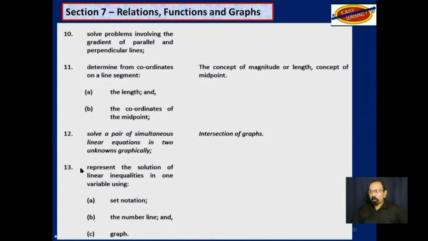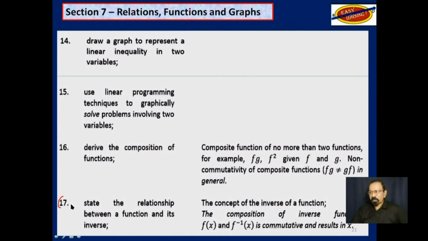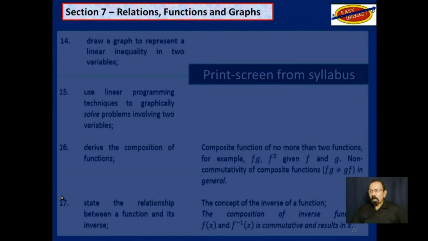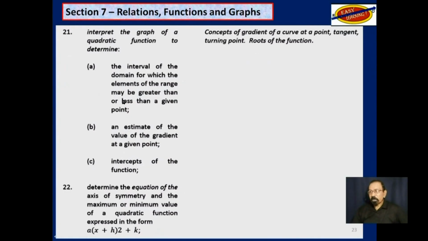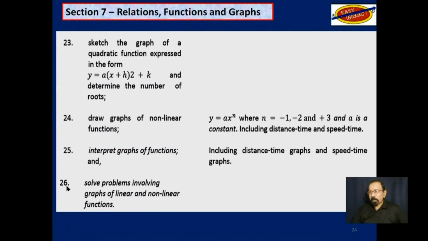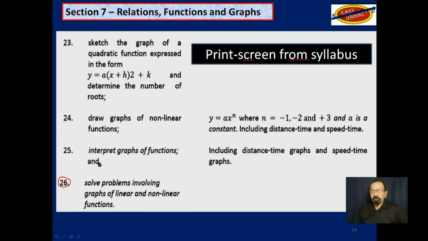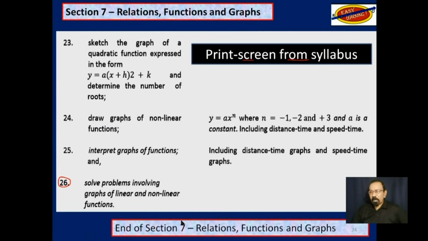Then we go on to objective 13, and we still have to go up to objective 17, and then objective 20. This is just an overview, so you will know where we are and where we are going. Objective 22, right down to objective 26. This is a print screen from the syllabus. This is the end of section 7, Relations, Functions, and Graphs.